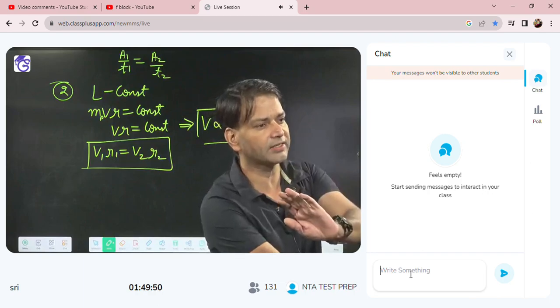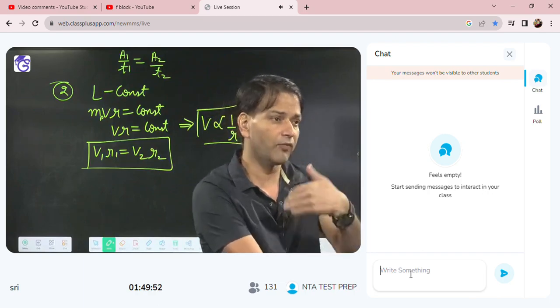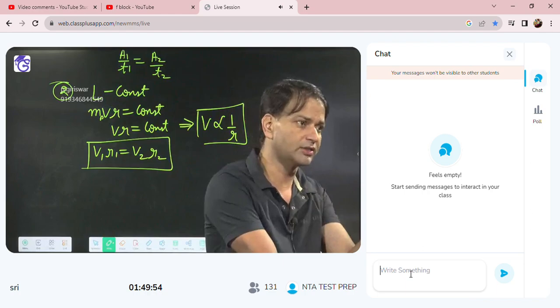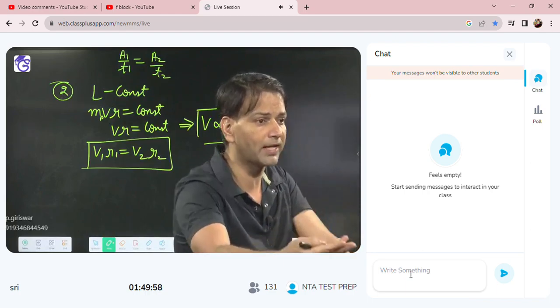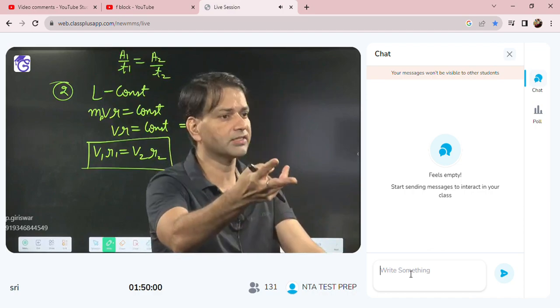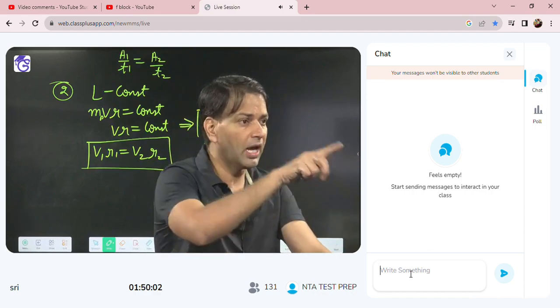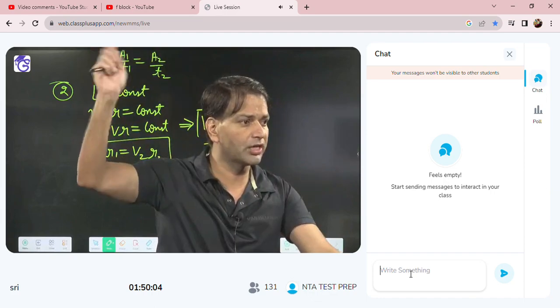When it is at the distance R1, its velocity is V1. When it is at the distance R2, its velocity is V2. So this V1 R1 is equal to V2 R2 is applicable for one planet at two different distances from the sun. And that relation V1 by V2 is the under root R2 by R1